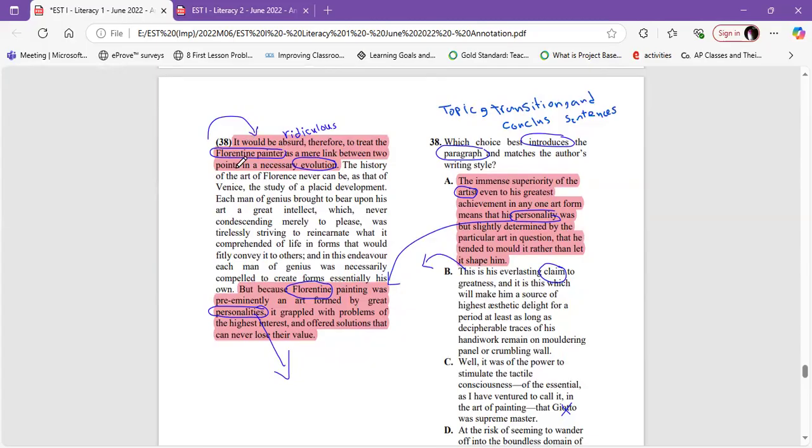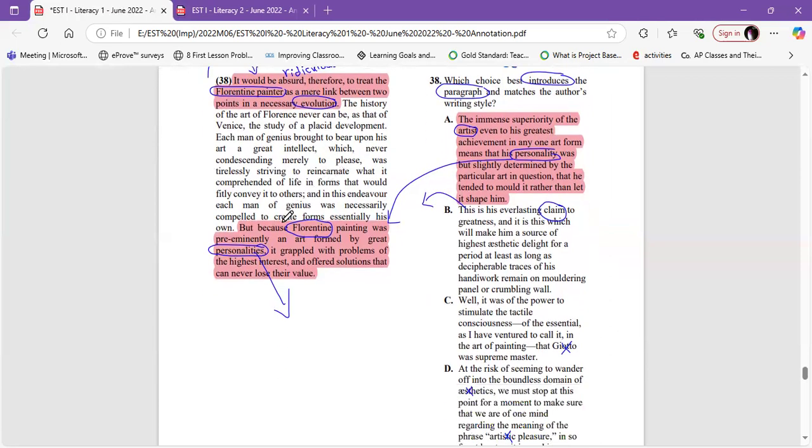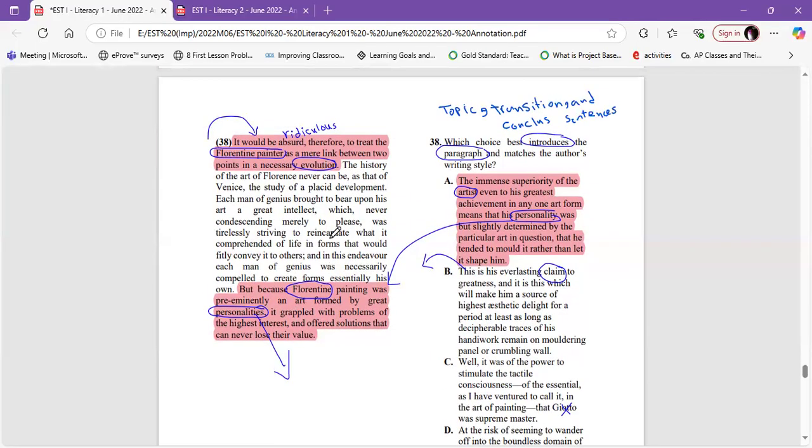Let's find here. He said what? It would be absurd, ridiculous, therefore, to treat the Florentine painter as a mere link between two points in a necessary evolution. The last sentence: but because Florentine painting was preeminently an art formed by great personalities, it grappled with problems of the highest interest and offered solutions that can never lose their value. So he talked about the characteristic of the Florentine painter.